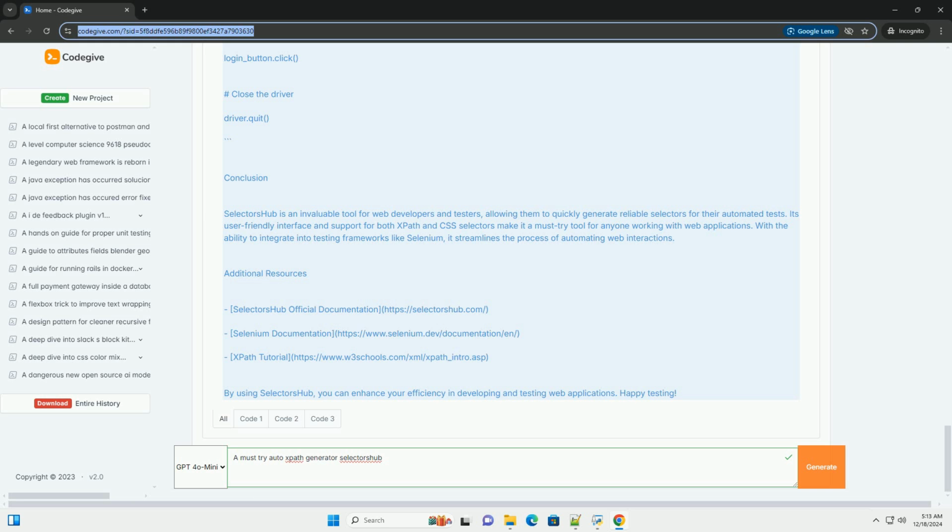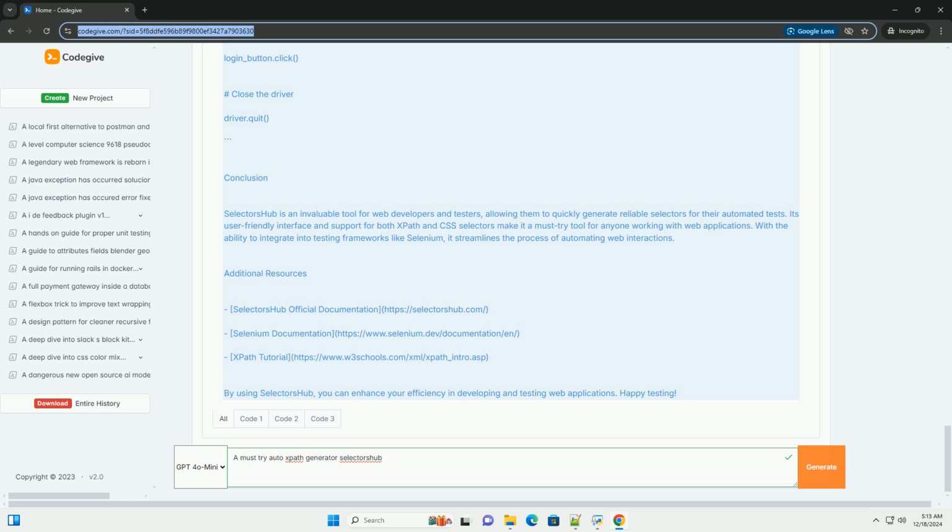Using SelectorsHub. 1. Open DevTools: right-click on any web page and select Inspect, or press F12 to open the developer tools. 2. Select the element: use the Element Selector tool in DevTools to hover over and select the desired element. 3. Open SelectorsHub: find the SelectorsHub icon in the DevTools panel, usually on the right side, and click on it. 4. Generate selectors: once SelectorsHub is open, you will see the generated XPath and CSS selectors for the selected element.